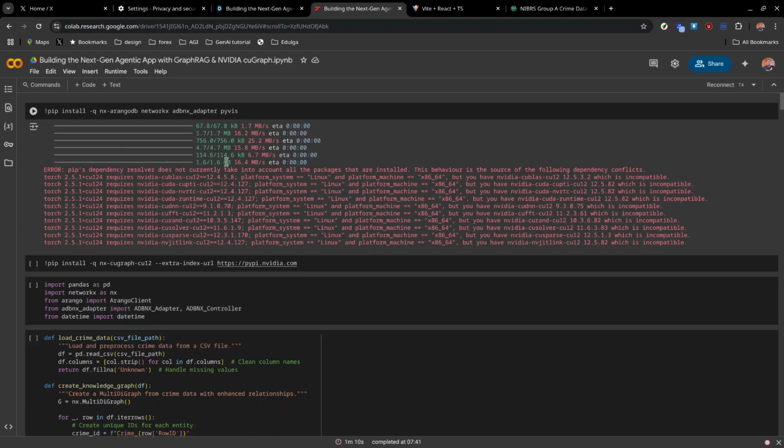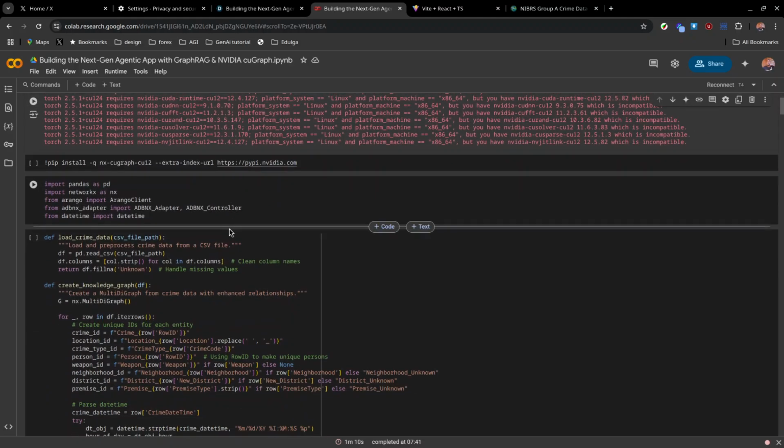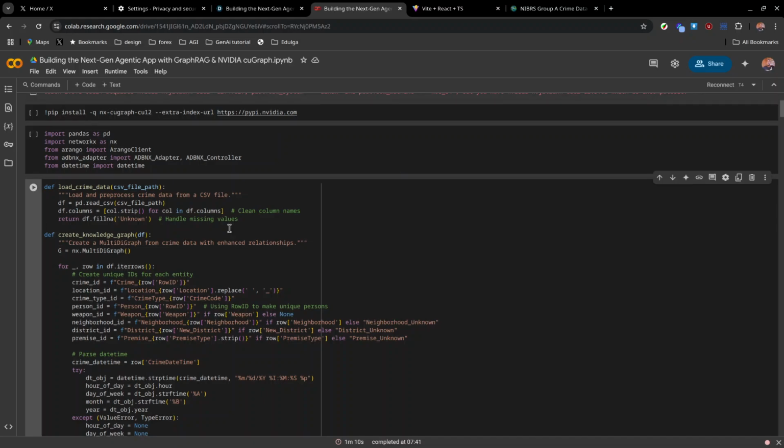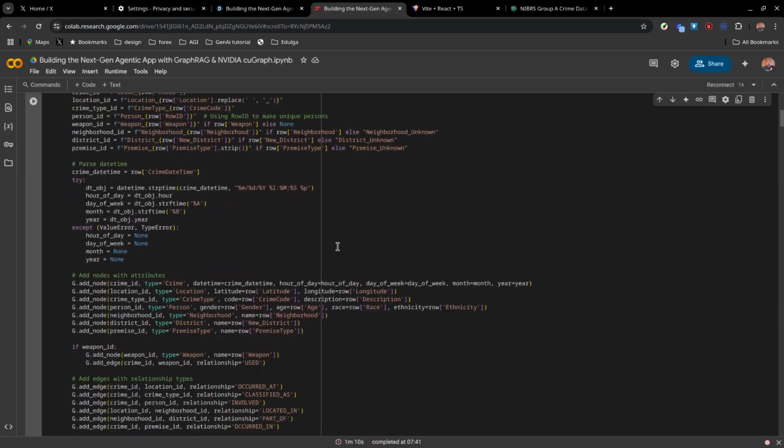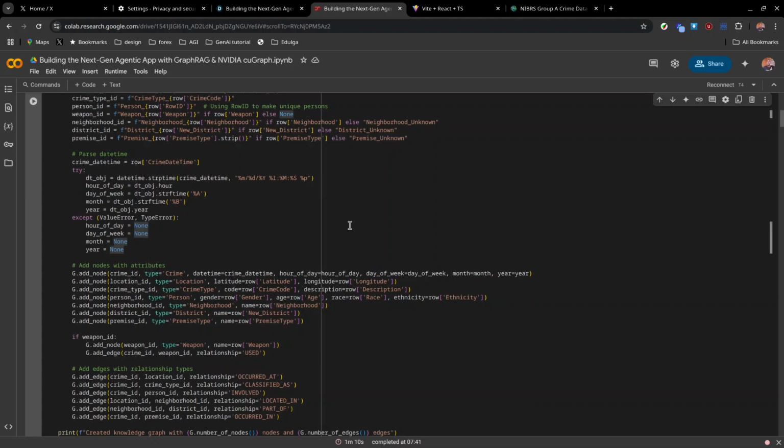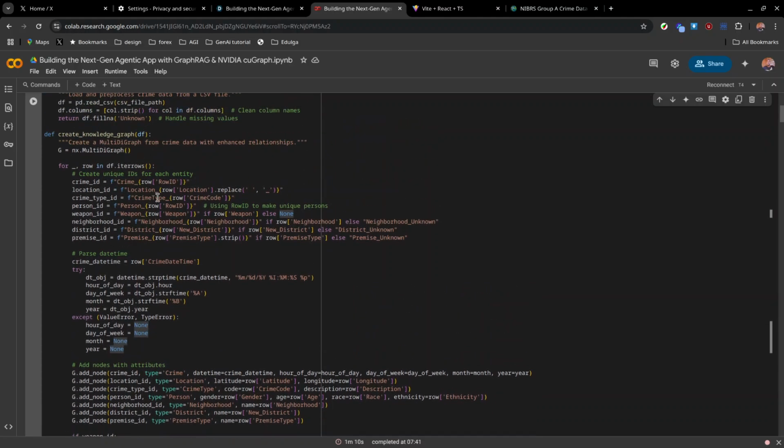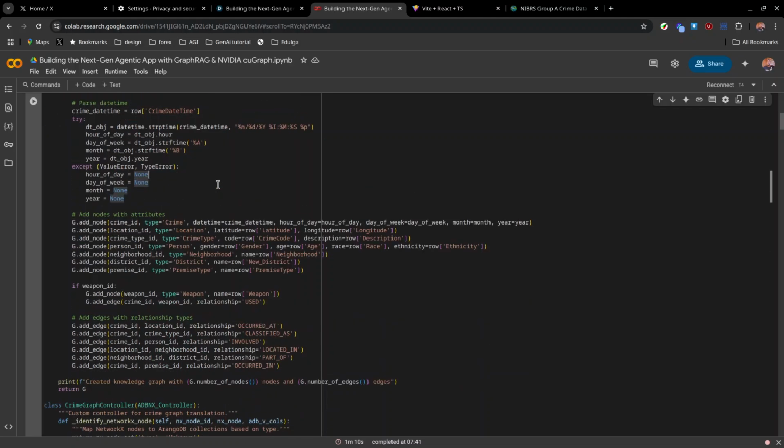First of all, I didn't find a better way to import the data, so I used the adapter from the documentation I saw from 2022. And given this is a multi-graph, it's not a single graph with just a pair of nodes or a pair of relationships. It's a multi one, and it's going to have a lot of relationships and entities. It was quite challenging in the beginning, but I managed to do it.